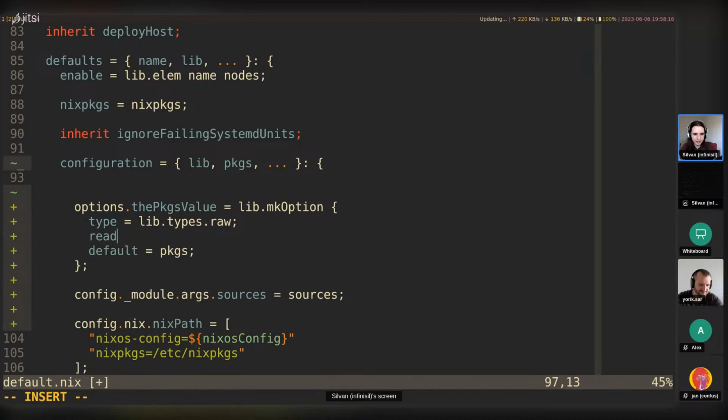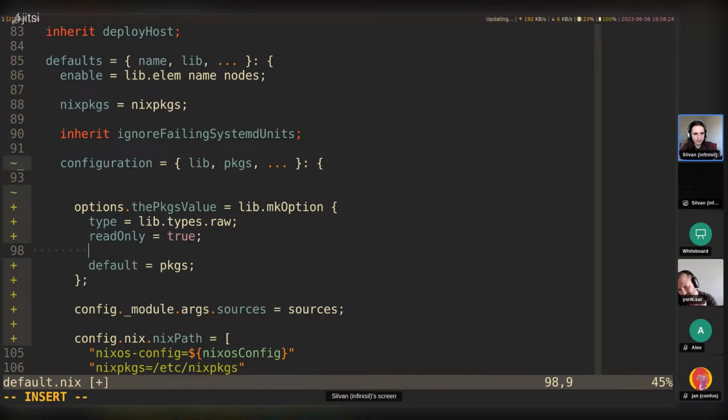And what you could also do is set readOnly equals true. This way you can be sure that there's no modules trying to set this. It's like an internal thing. You could also set internal equals true. This would prevent it from being rendered in the manual if you enable this for your own options.